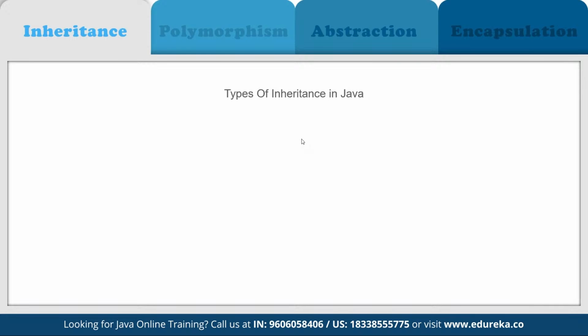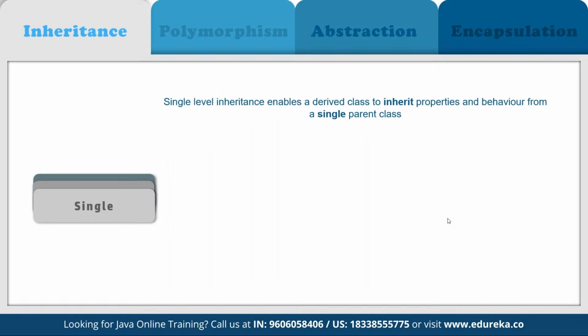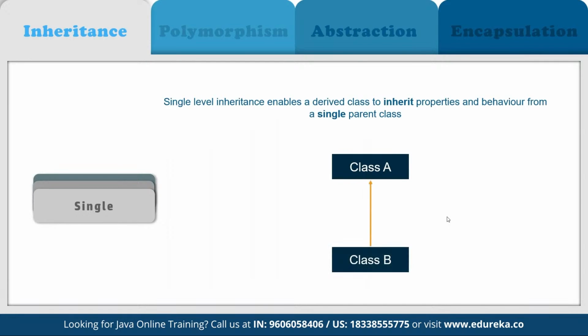Now if we talk about the types of inheritance, there are three main types available: single, multi-level, and hierarchical. In single inheritance, one class inherits the properties of another. For example, we have class A, so class B is going to inherit only from class A. That's how it is structured.